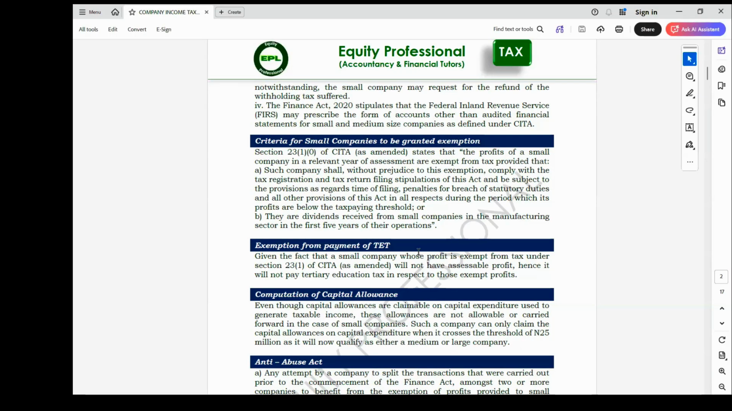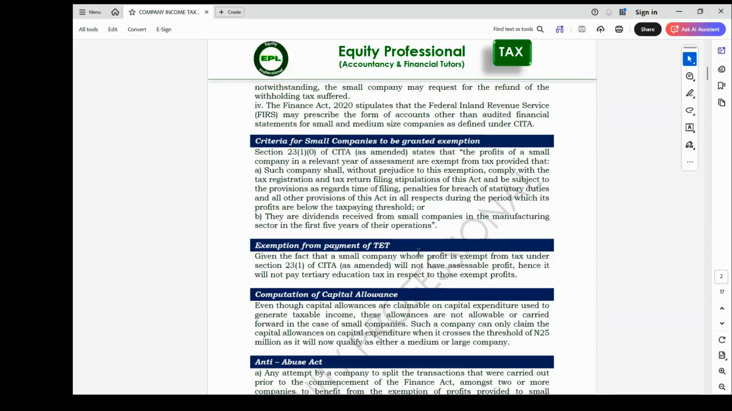Also, as a small company, they are also not liable to what? To capital allowance claim during the period that they are regarded as small company. Small company cannot claim capital allowance during the period that you are a small company. We know that capital allowance is a relief that is deducted from your assessable profit to get total profit before charging to tax. So that means if you are not going to pay tax to the government,